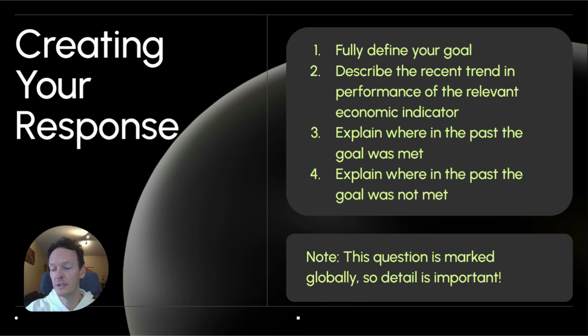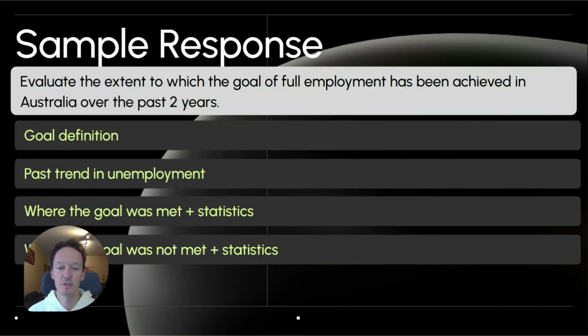This is marked globally normally, which means it's not usually 1 mark for this, 2 marks for this. Your assessors are going to read this response, and then at the end, they're going to get a vibe for how detailed this is compared to the other ones that they have seen. And so you might be the third response that they receive out of 200, and you want to make sure that that assessor goes, yep, we're not going to get any better than this. So detail is important.